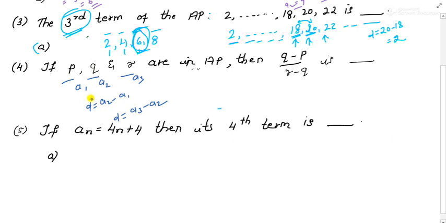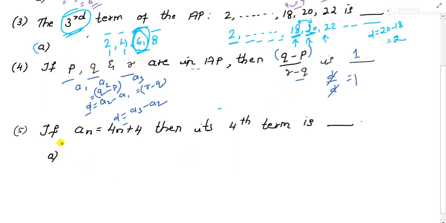Why have I written this? Because if you see, A2 is Q and A1 is P. That's what they have given here, Q minus P, correct? And A3 minus A2 is R minus Q here, right? So both of them represent D. Even the numerator and the denominator represent the common difference. Both of them are the same. So if you cancel them, you will get the answer as 1. So the answer is 1. It's very easy.